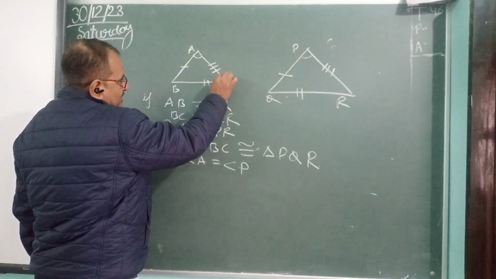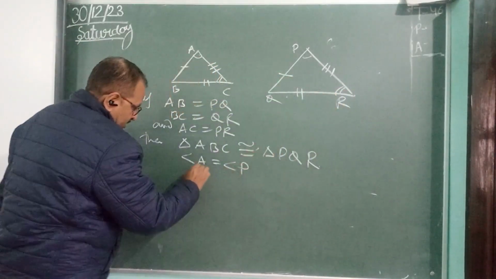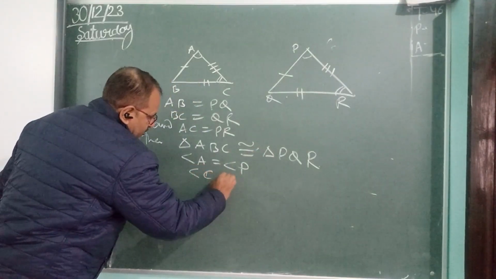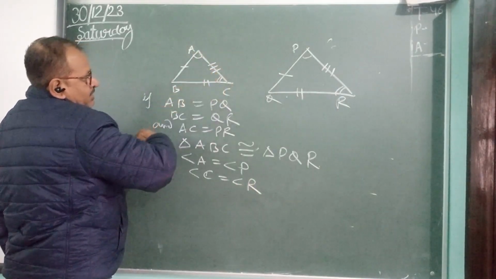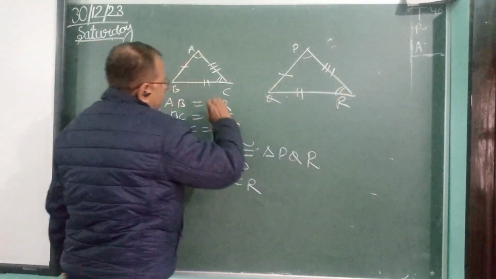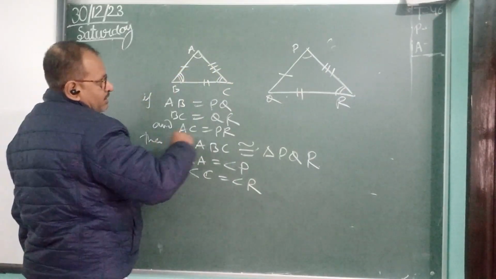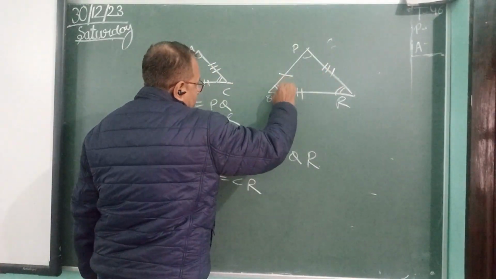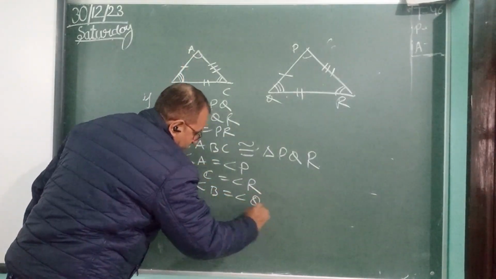AB's opposite angle is C, and PQ's opposite angle is R. So angle C is equal to angle R. AC is equal to the side PR. AC's opposite angle is angle B, and PR's opposite angle is Q. So angle B is equal to angle Q.